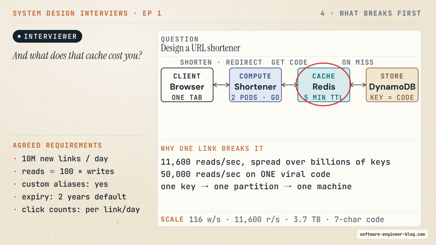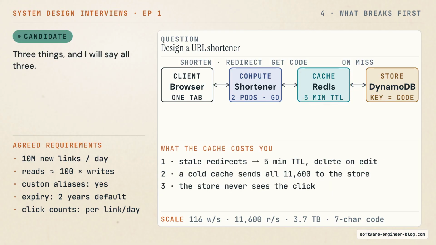And what does that cache cost you? 3 things, and I will say all 3. 1, a cached redirect is a stale redirect. If a user repoints a link or deletes it, the old target keeps working until the entry expires. So I keep the cache time short, about 5 minutes, and I delete the entry on an edit. 2, the cache is now the thing that must not fall over. If it goes cold, the store takes the full 11,600 at once.